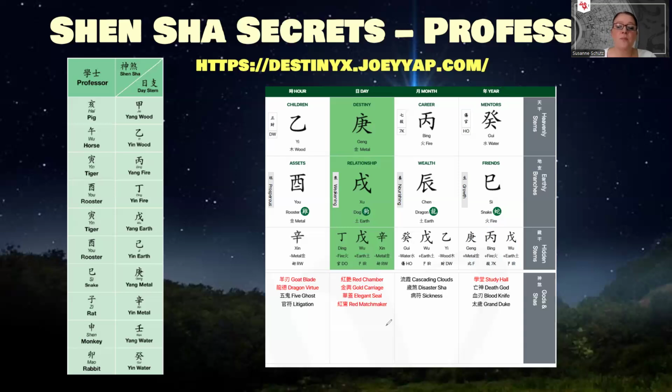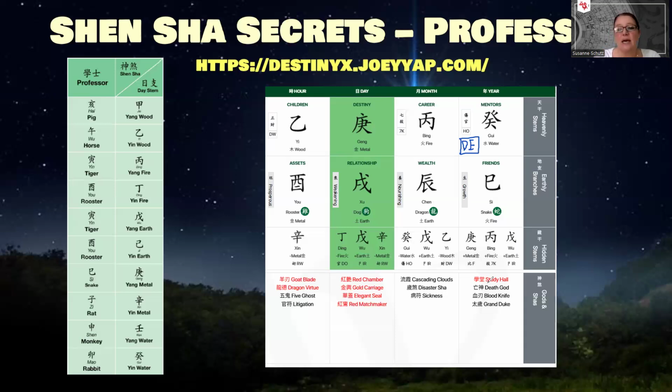Now, if the pillar where the Professor Star appears is in death and emptiness, so if you have a DE, a box that says DE in the same pillar where the Professor Star appears, then this is not so great. This usually indicates a lack of progress or difficulties in your academic pursuits or difficulties in your studies. So this is basically the opposite of the Professor Star. This is not what we want to see.